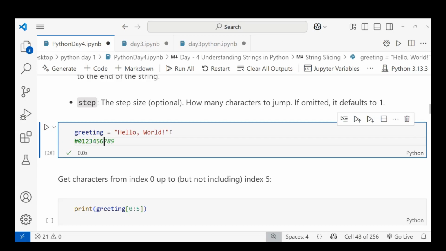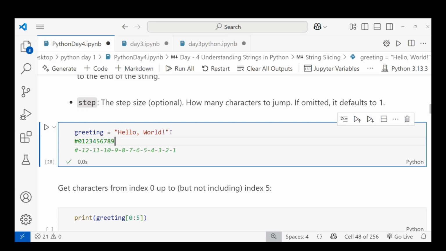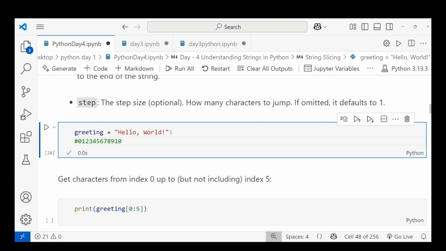W is 7, O is 8, R is 9, L is 10, D is 11, and the exclamation mark is 12. This is the positive indexing. Let's do